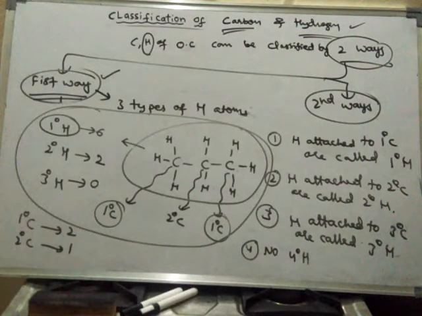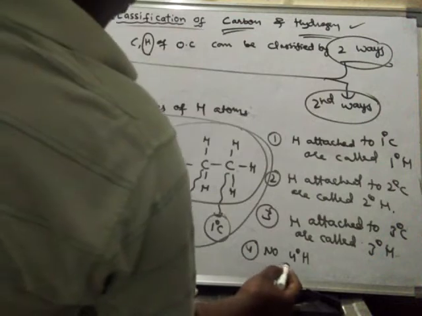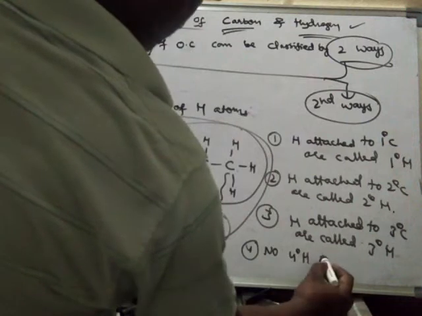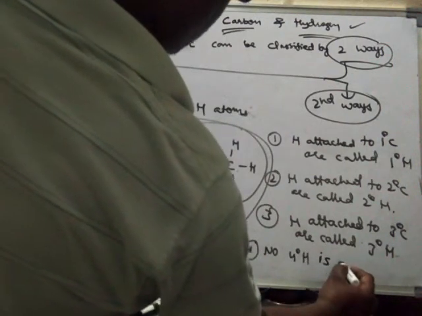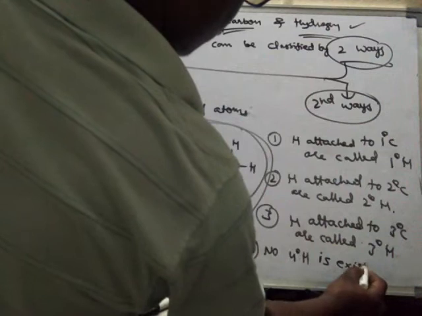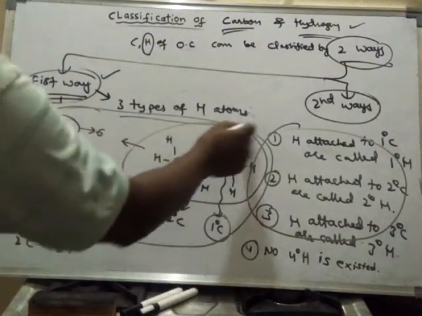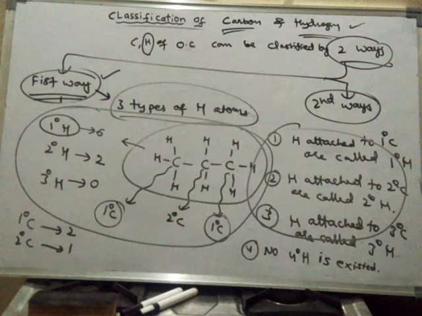There is no concept of quaternary hydrogen; quaternary hydrogen does not exist in any compound. That is why hydrogens can be classified into only 3 types. But carbon atoms are of 4 types: primary carbon, secondary carbon, tertiary carbon and quaternary carbon.